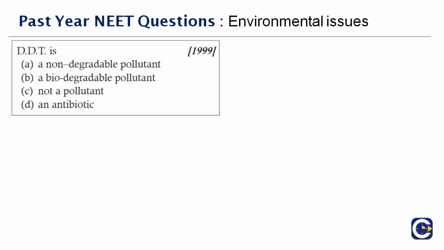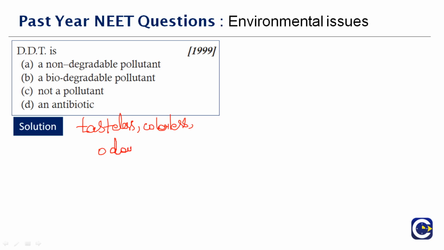Next question here, DDT is dash. What is DDT? I've already explained about it a lot. What is the use of the DDT? See, DDT is a tasteless, colorless, odorless, crystalline substance which is famous for its insecticidal property. It is poisonous for both humans and animals.